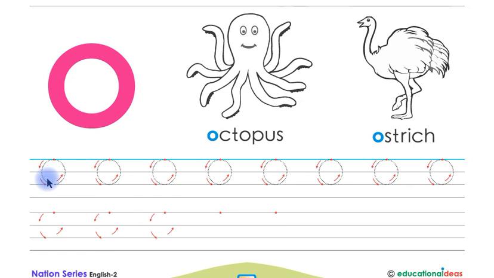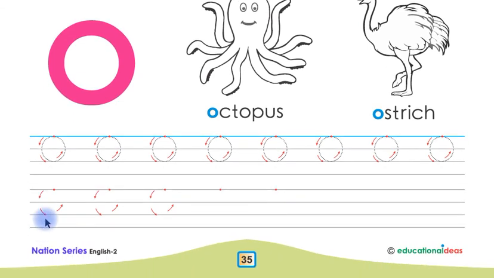Look at this children, now you have to trace this O in capital shape on this line and then on the next line children you have to write letter O in capital shape by yourself.